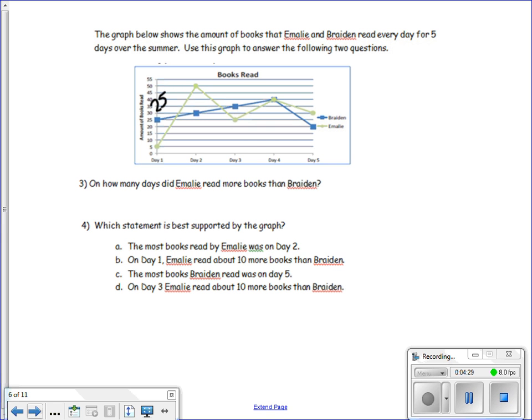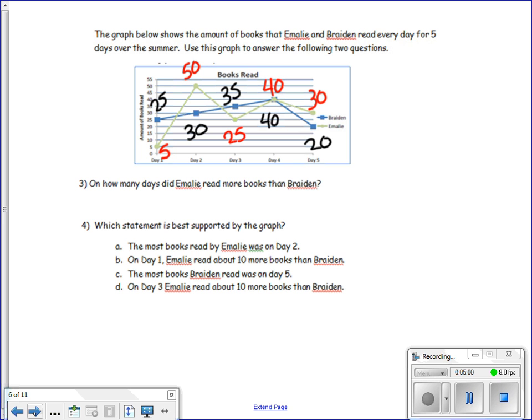On day 2, he read 30. On day 3, he read 35. On day 4, he read 40. And on day 5, he read 20. Now using red, I'm going to go through and label Emily's plots. On day 1, Emily read 5 books. On day 2, she read 50. On day 3, she read 25. On day 4, she read 40. And on day 5, she read 30.